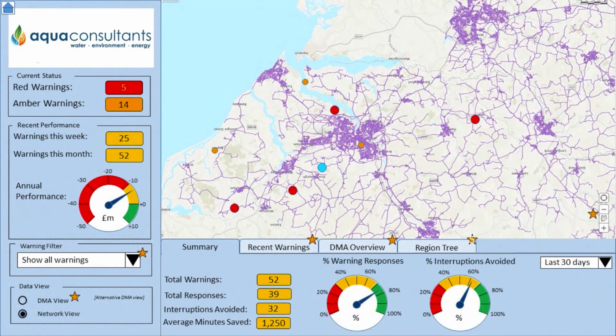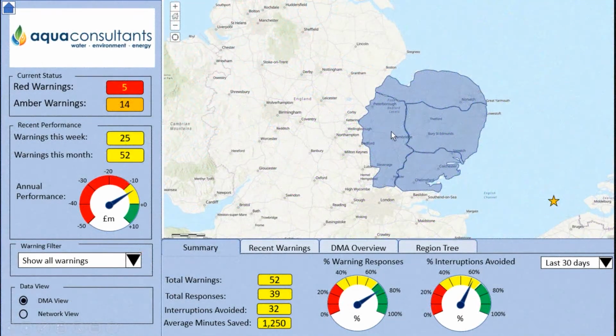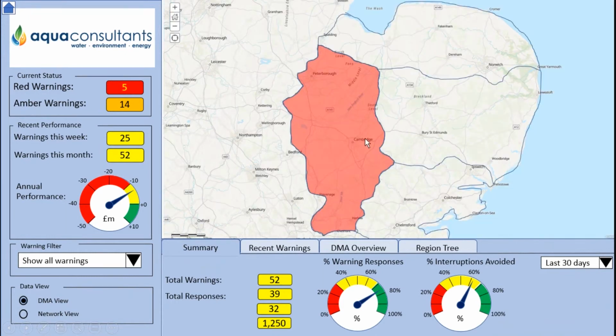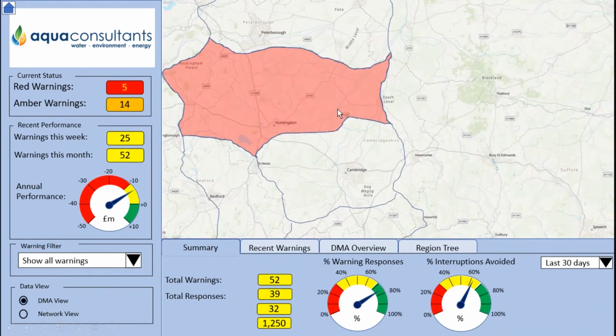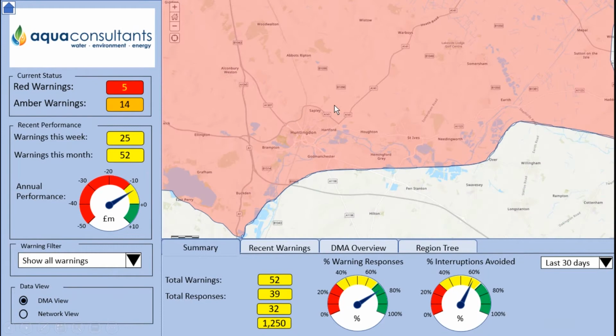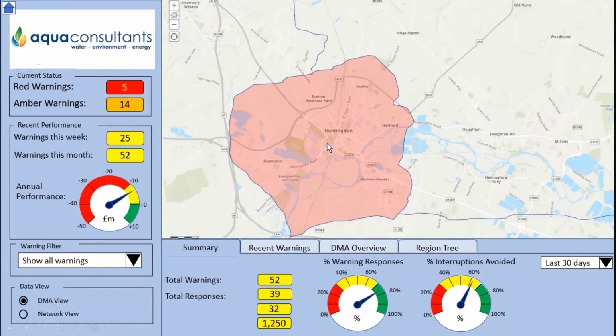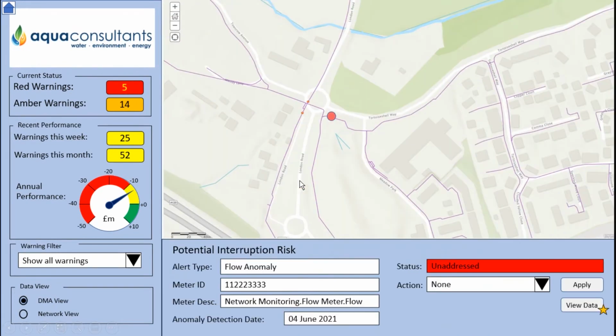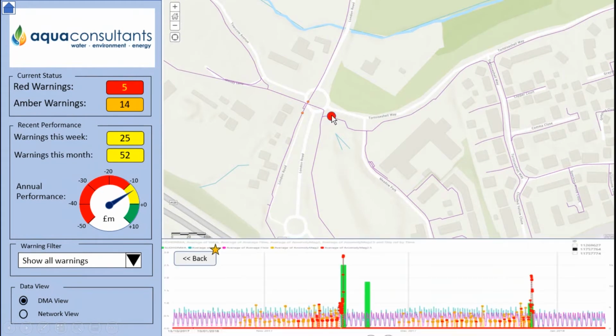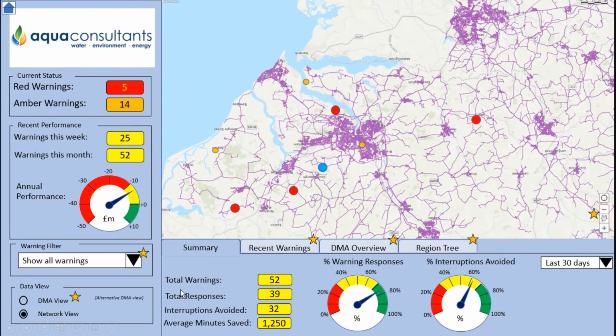An alternative view would be to show a regional breakdown of the supply area. Regions that contain warnings will be highlighted in red or amber to show the severity of the warning. Users can select regions and zoom in to a particular area for a more detailed breakdown. This type of view can show which areas are in particular need of attention.